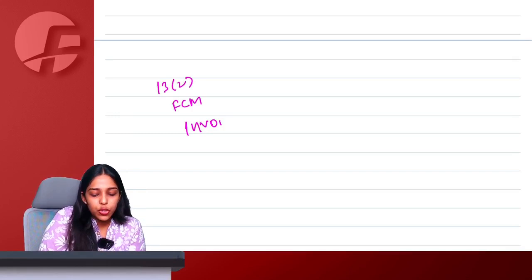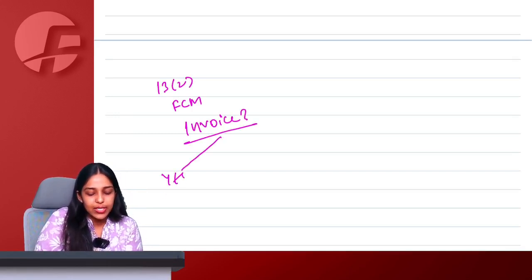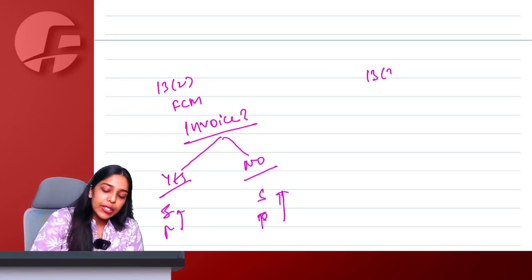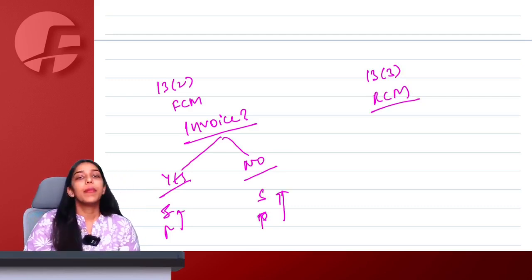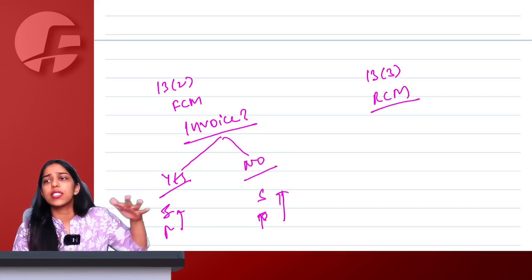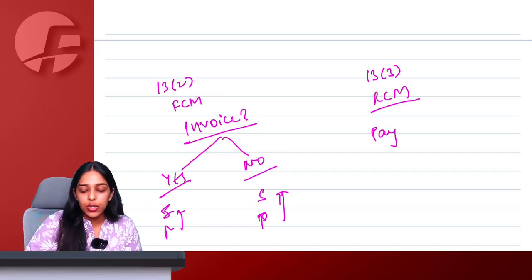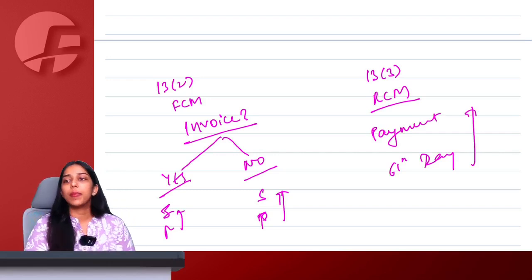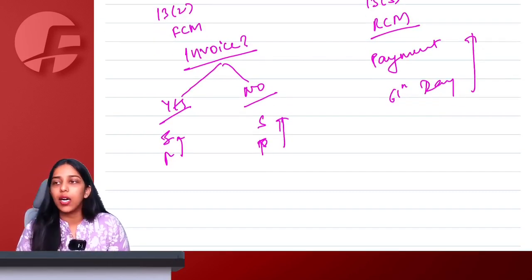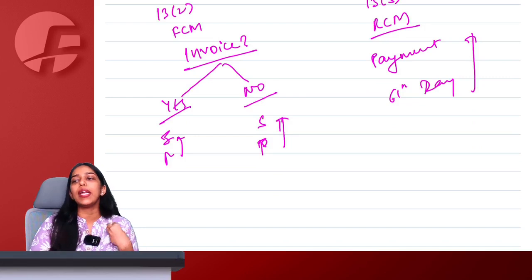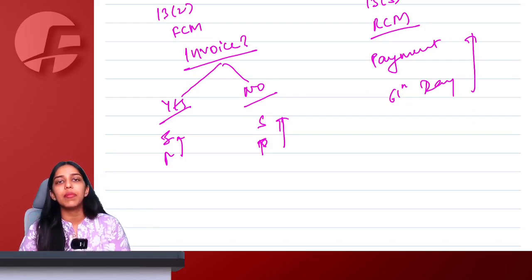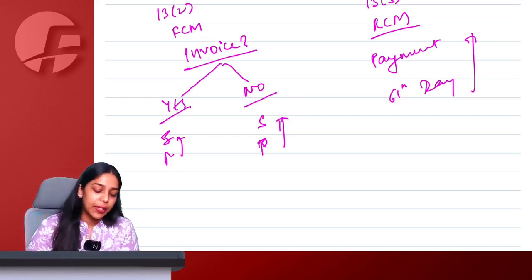Is the invoice issued within time according to section 31? Yes, then you take invoice or payment, whichever is earlier. No, then you are going to take service or payment, whichever is earlier. 13(3) talks about reverse charge mechanism. Because you don't actually receive the services, you can just feel the services. Therefore, you ignore the receive point. So, payment and 61st day from invoice, whichever is earlier, becomes your time of supply. If nothing is identifiable or ascertainable, whenever you made entry in your books for purchase becomes your time of supply. The day on which the recipient makes the entry becomes the time of supply.